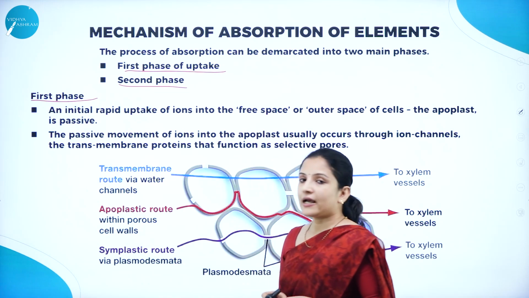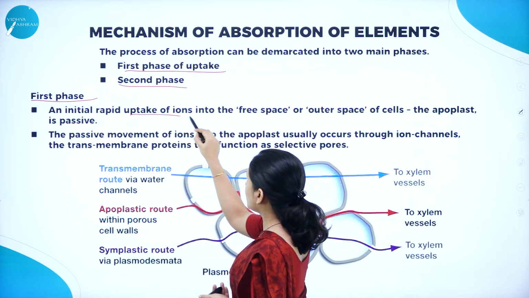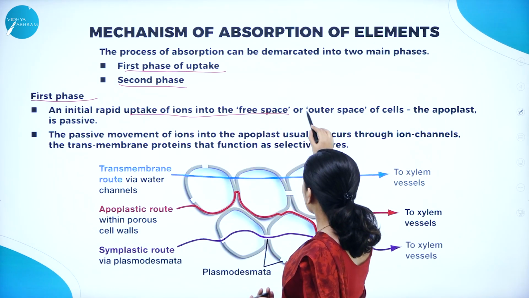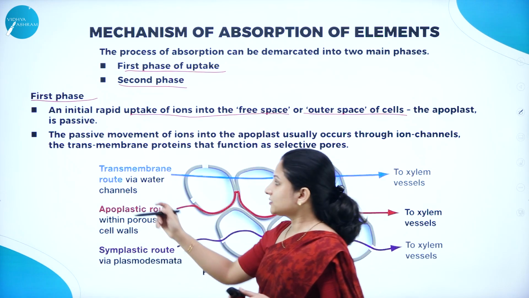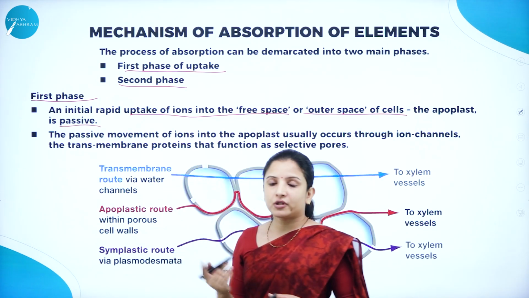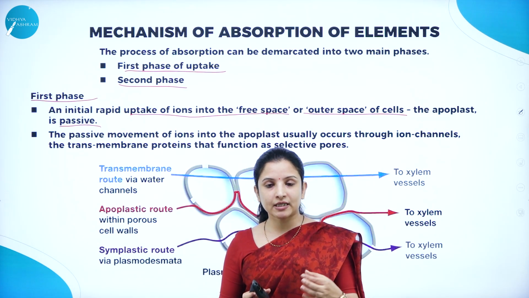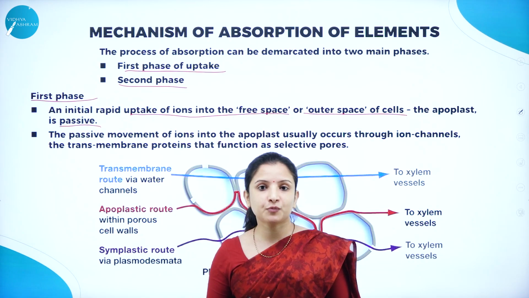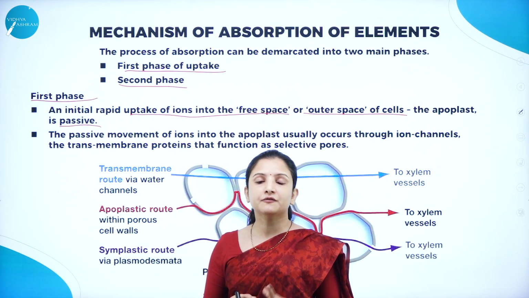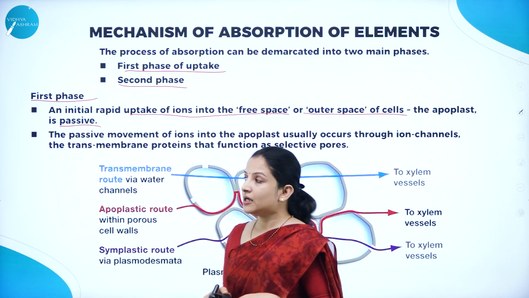It is an initial rapid uptake of ions into the free space or outer space of cells, that is the apoplast, and it is a passive transport. If you need to understand the Apoplast pathway and Symplast pathway, you can go back to the previous chapter, Transport in Plants, and if you watch the videos, you will understand about them.